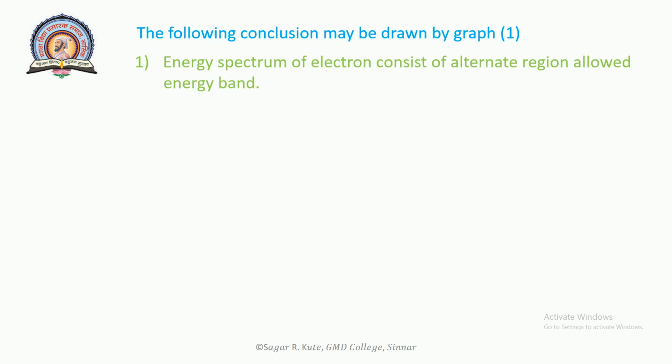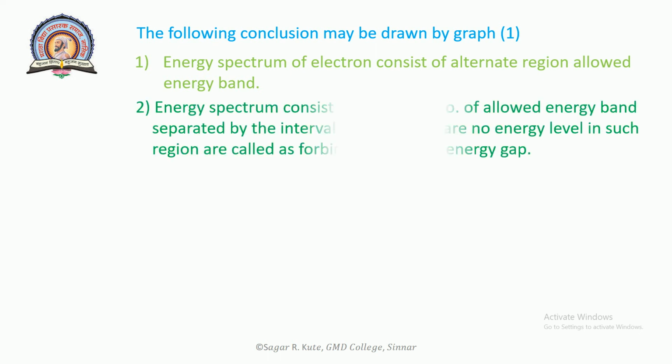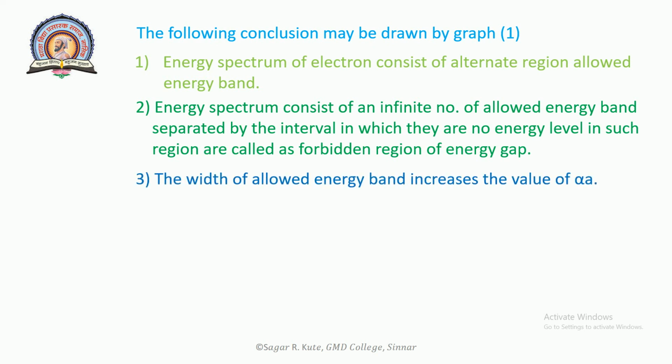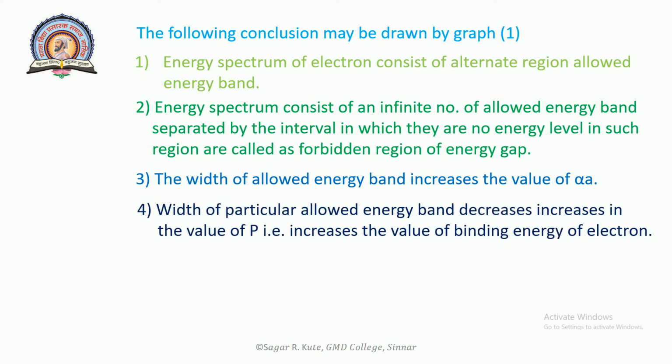First, the energy spectrum of the electron consists of alternate regions of allowed energy bands. Second, the energy spectrum consists of an infinite number of allowed energy bands separated by intervals in which there are no energy levels. Such regions are called forbidden regions or energy gaps. Third, the width of the allowed energy band increases with the value of alpha a. Fourth, the width of a particular allowed energy band decreases with increase in the value of P, that is, with increase in the binding energy of the electron.